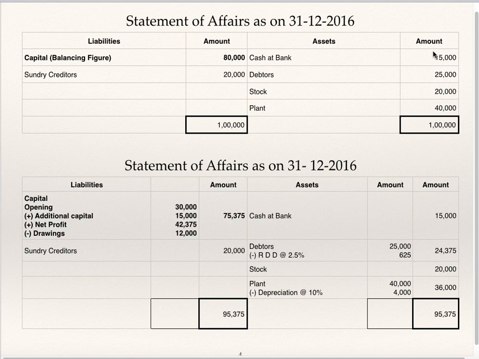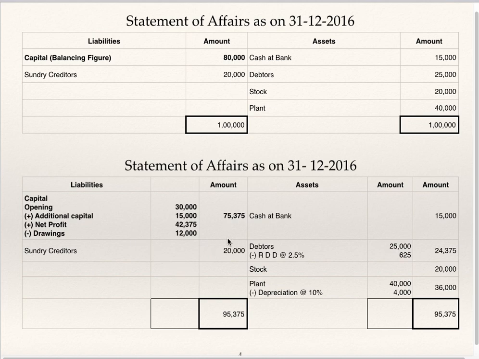Cash at bank 15,000, same. Debtors 25,000 minus RDD at the rate of 2.5%. Stock, same figure. Plant 40,000 less depreciation at 10%. So total of assets is 95,375, which is to be written on the liability side.